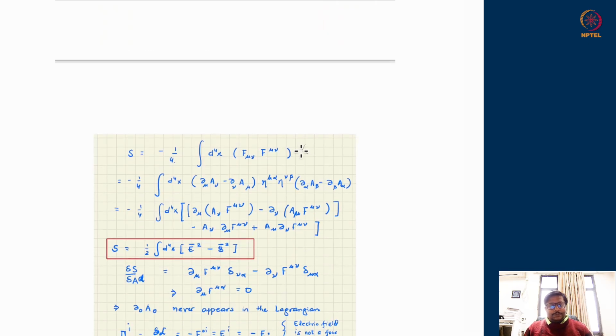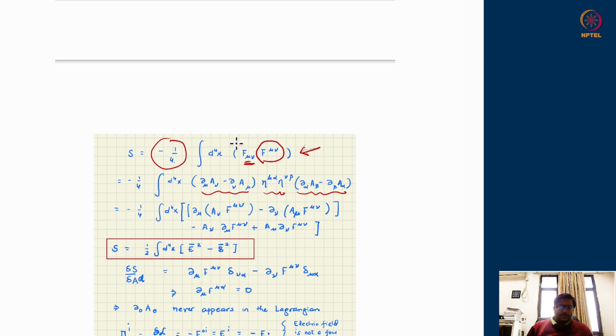So this proposal where I take f mu nu and self contract it, that means I take f mu nu, take its upper index version and contract them together. This is like writing f mu nu and this is writing f alpha beta, and using double copies of etas in the Minkowski metric, I make them raised indices so that f upper mu nu comes about. And minus 1 by 4 is put to make things consistent with the equations of motion which emerge at the end. If you do that, you can verify that under the variation of its action, first let us do the variation with respect to A alpha.